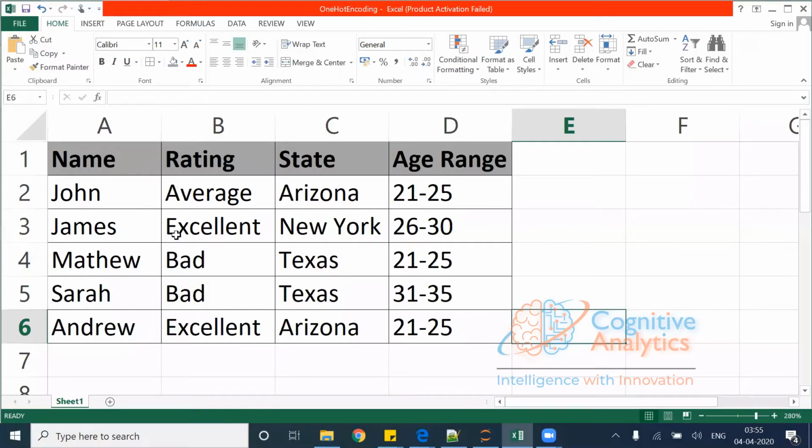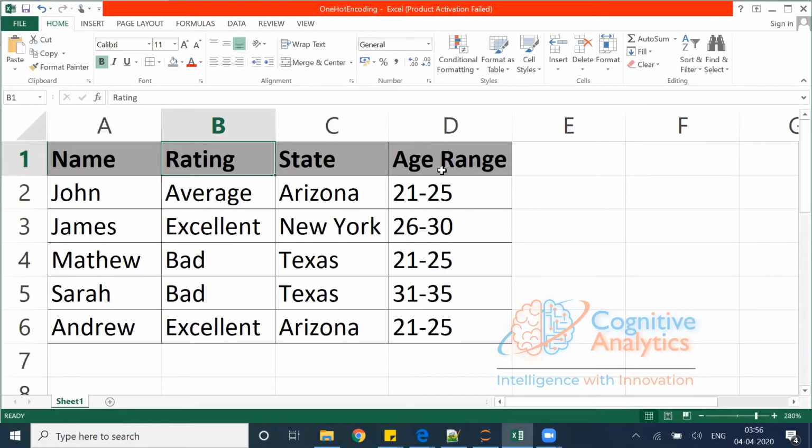All right, so here is the data set. You can see that we have name, rating, state, and age range. Name looks like a nominal data type, which is okay. Rating is ordinal because I have values like average, excellent, bad. It's like a ranking. Excellent is good, average is okay, and bad is really bad. State is again a nominal data type where I have no ranks associated with it.